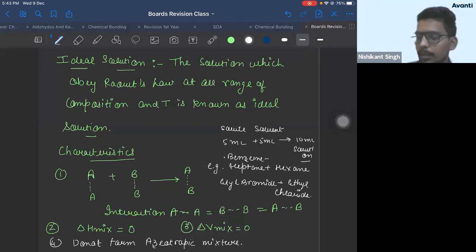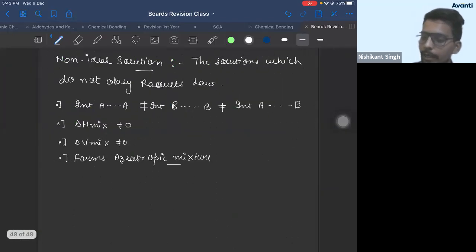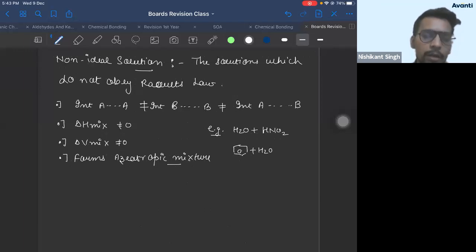Benzene plus toluene, you can take that. These are examples. Whereas non-ideal solution examples are water plus nitric acid, phenol plus water, right? There are many other examples which you can take here. Okay? Then you can take chloroform.